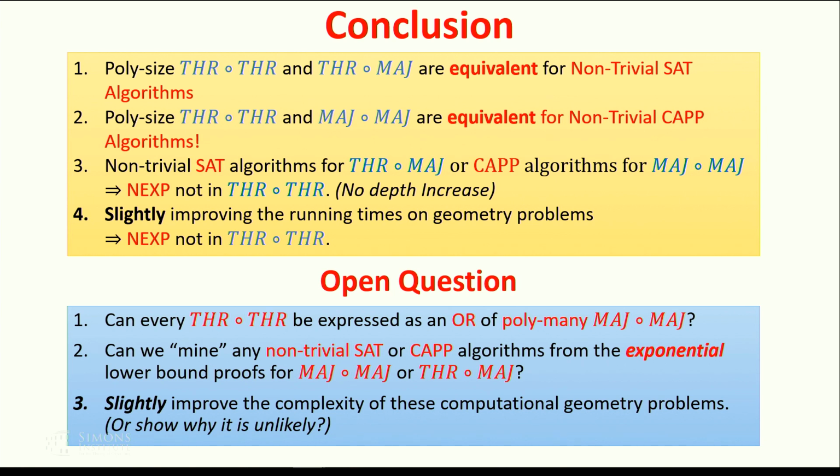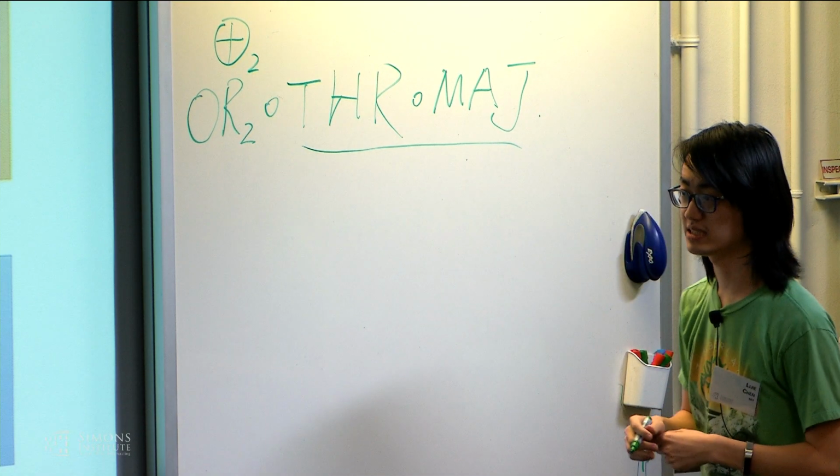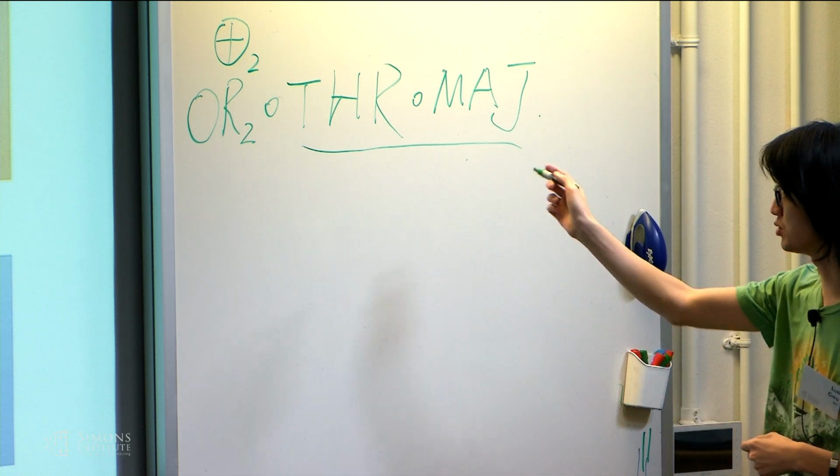Isn't this class, a threshold of majorities, contained in a threshold of degree 2 polynomial threshold functions? Something like that? I'm not sure. If you took XOR, it should be. You make it output -1 or 1. For parity, XOR 2, that's true, but I'm not sure for OR 2.